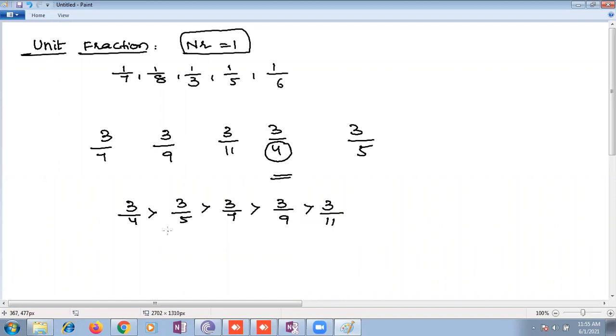then the 3 parts of the cake which is cut into 4 will be larger, because it is only cut into 4 parts. Exactly. We get a larger piece. If you compare 3 by 4 and 3 by 11, 3 by 11 is smaller, because you're cutting the cake into more parts. The bigger the denominator is, more parts equals smaller portion.